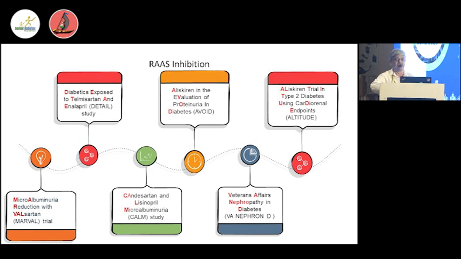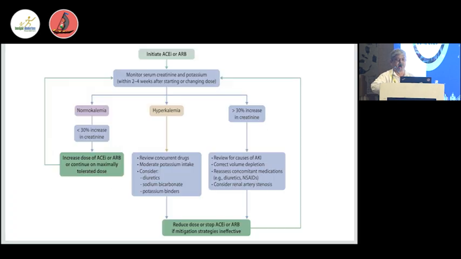So RAS blockade has long been included in the recommendations, that all patients with diabetic kidney disease should be prescribed ACEs and ARBs. They act by different mechanisms, which I have already told. They cause a slowing in the progression of kidney disease in such patients. So lots of evidence is there. ACEs were in the market long before and they were tried. Then ARBs came after 15 years.